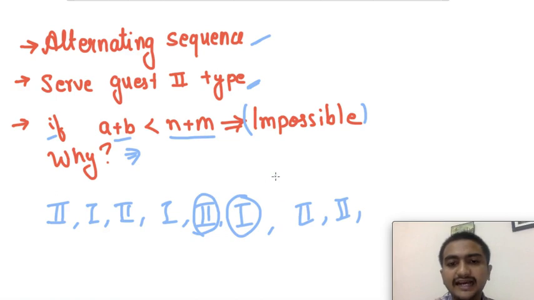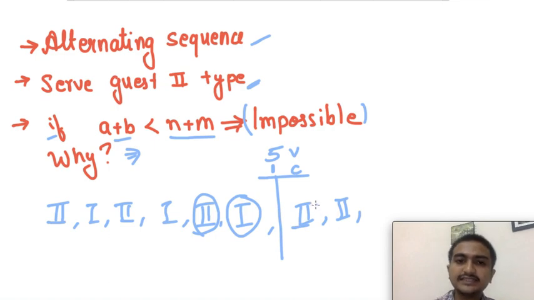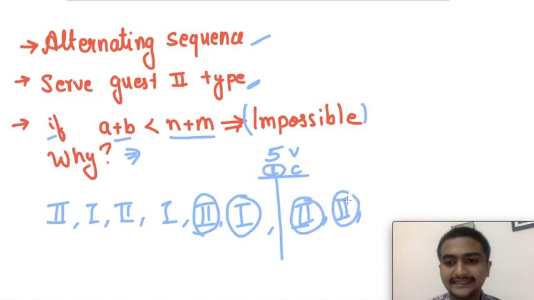Suppose till here I did serve all the guests successfully, and then I have 5 vanilla and only 1 chocolate left. The guest of type 2 will try to take the cookie which is in less amount, which here is chocolate. So once he takes the chocolate, the next guest will get angry, right?